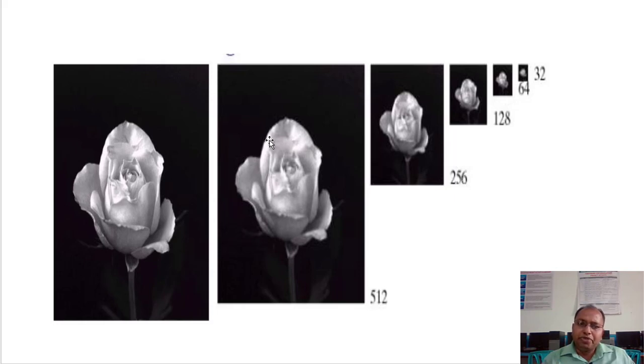Compressed image means what? From this 1024 image, we have taken only half the number of rows and columns.